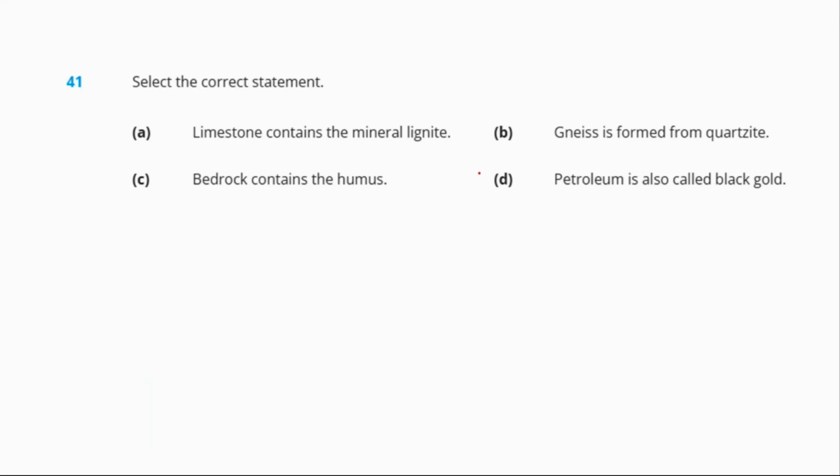So, the main mineral present in the limestone is not lignite, it will be calcite or calcium carbonate that we can write as CaCO3. Gneiss is formed from granite, not quartzite. Bedrock does not contain humus. Instead, it contains rocks, that we generally refer to as parent rock.